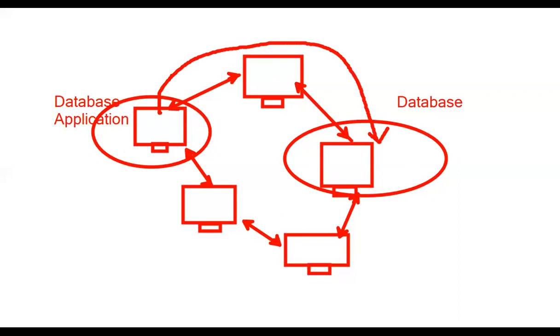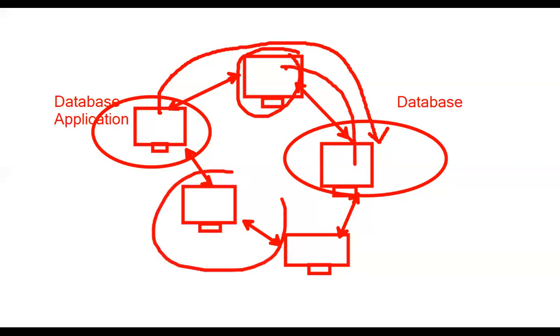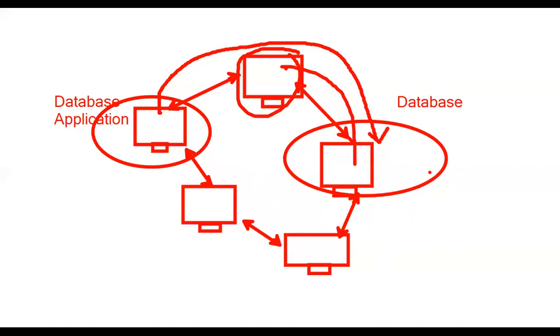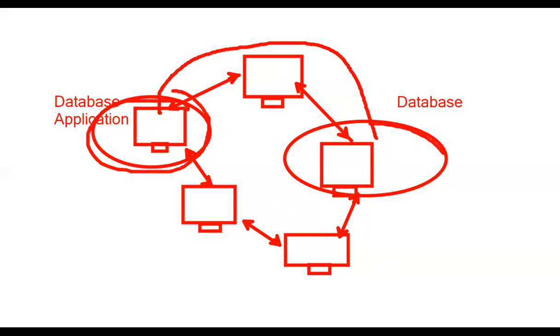Oracle database is installed in only one system, and SQL prompt is installed in all systems in the LAN network. All computers can communicate with this particular software. So here also I can install an application, and it can communicate. That is possible. So this system's application communicates with this system's database.